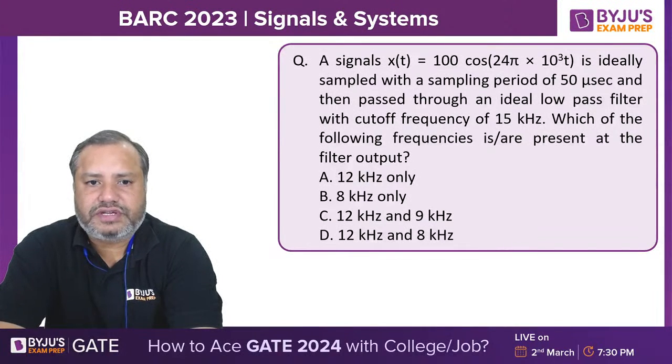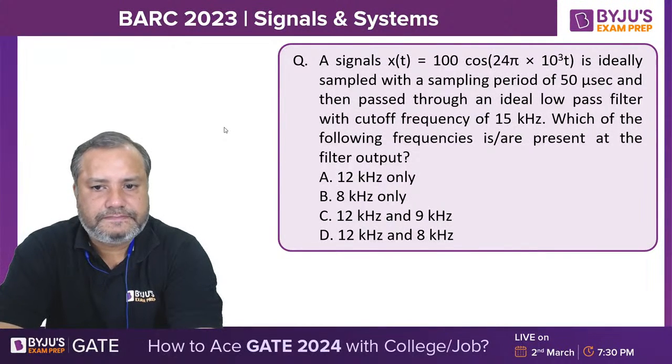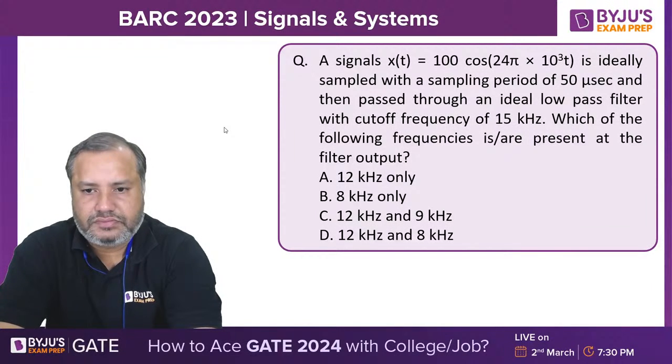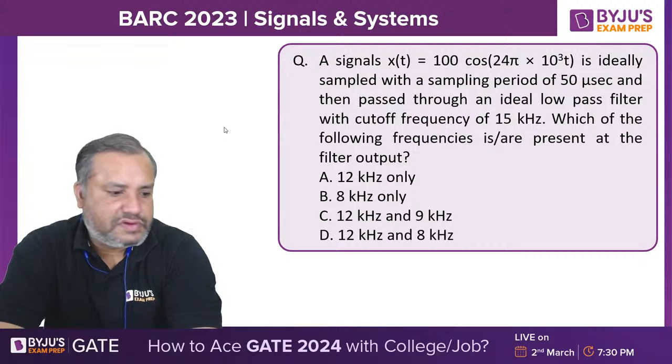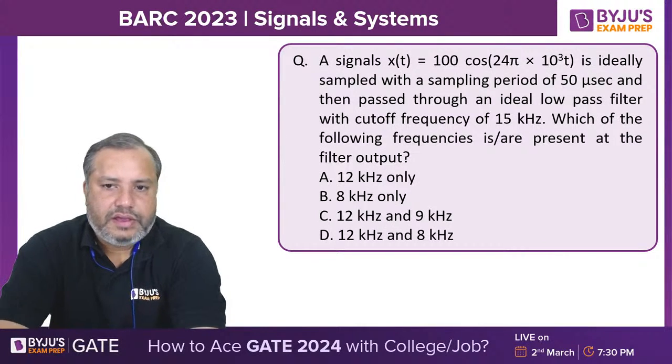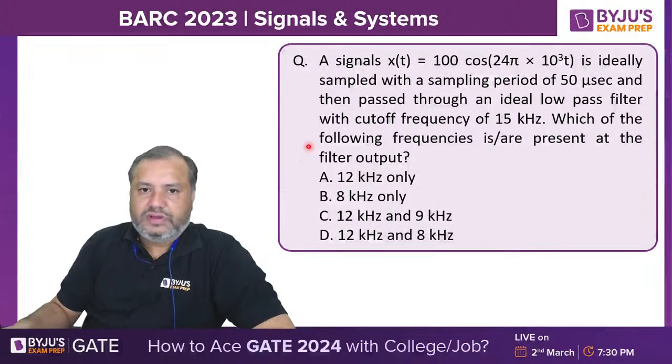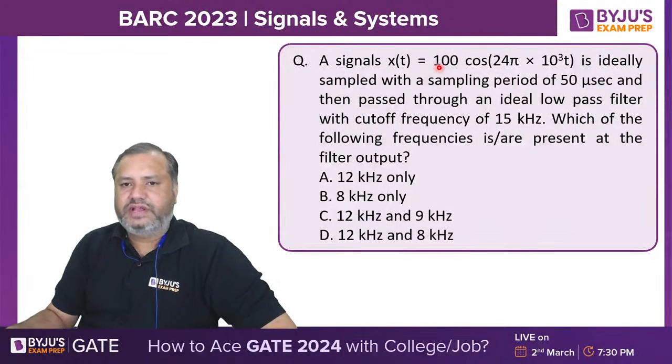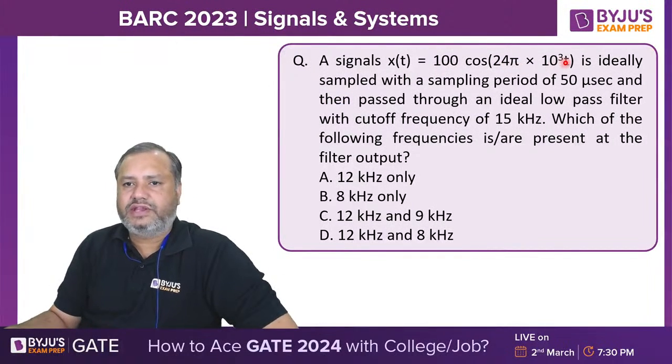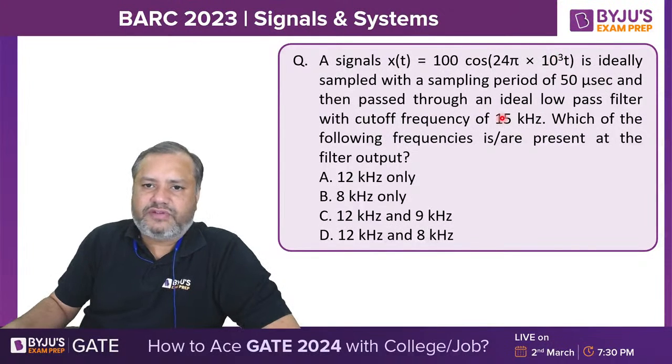Let's go through the question once. Please see it. A signal x of t is 100 cos 24 pi 10 cube t. What is the maximum frequency present in this signal?